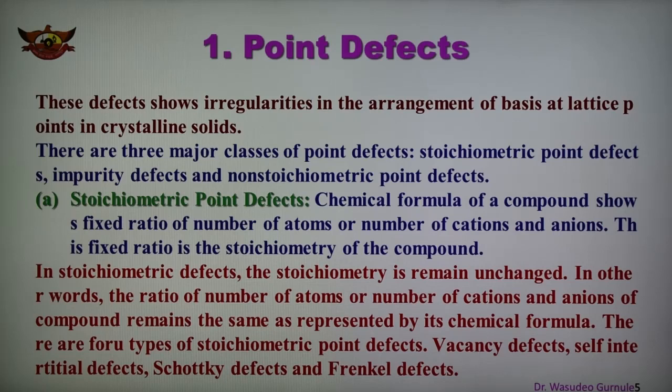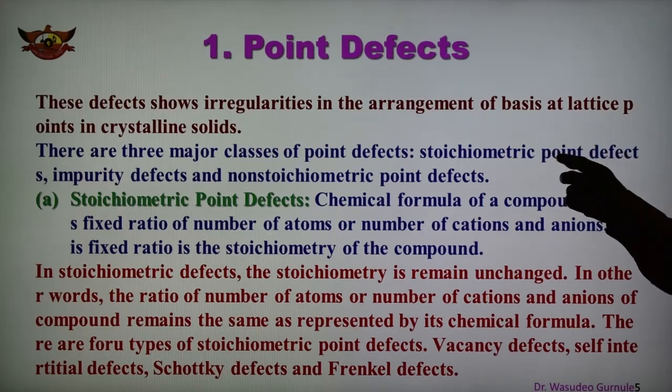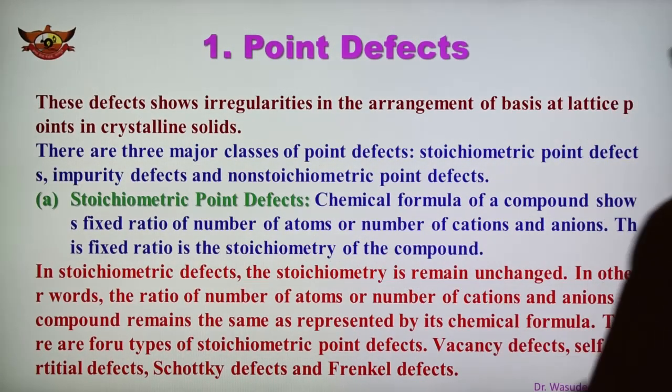So again, repeating, as we know, the defects which arise due to the irregularity in the arrangement of atoms or ions are the atomic imperfections or defects. The atomic defects caused by missing or misplaced ions are known as point defects. There are mainly three types of point defects shown here: stoichiometric point defects, impurity defects, and non-stoichiometric point defects.